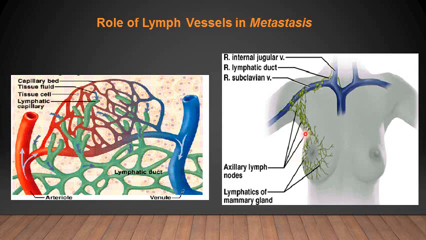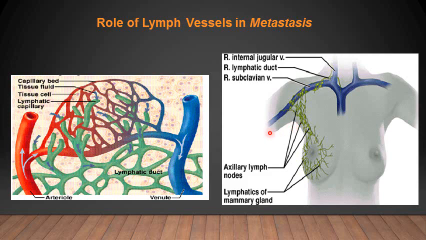So here, for the mammary gland, as you know, this is going to drain mainly into the anterior group of the axillary lymph nodes. So the cancer cells of breast cancers mostly move along with the lymph channels and involve these lymph nodes, and because of these tumor cells and their metastasis, these lymph nodes become enlarged.